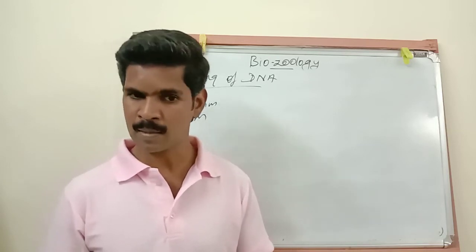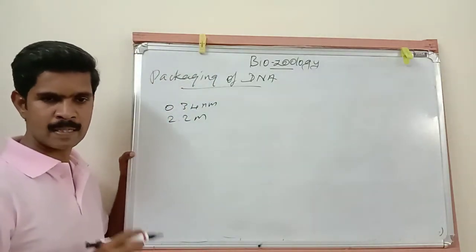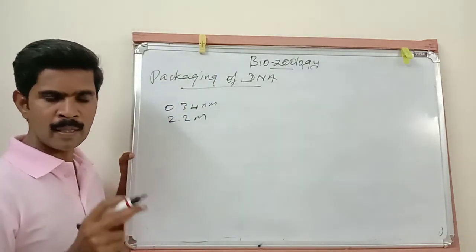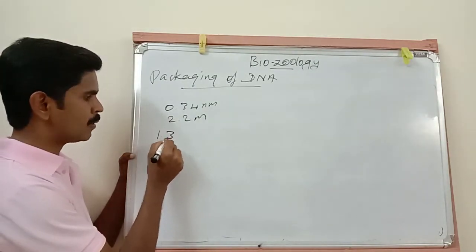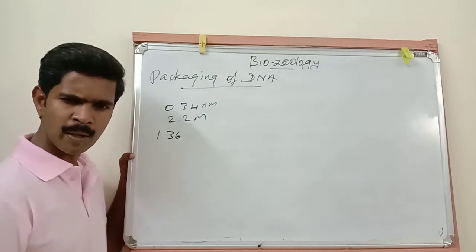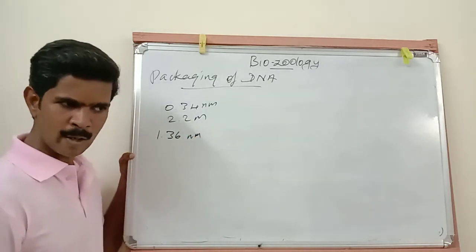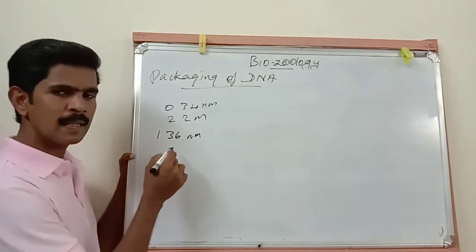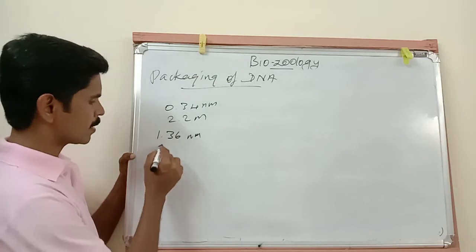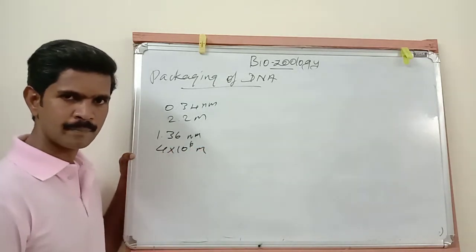Understand? For example, in E. coli, listen very carefully. In E. coli, the total length of the DNA is 1.36 nanometer. Then the number of base pairs present in the Escherichia coli bacteria is 4 into 10 raised to 6.